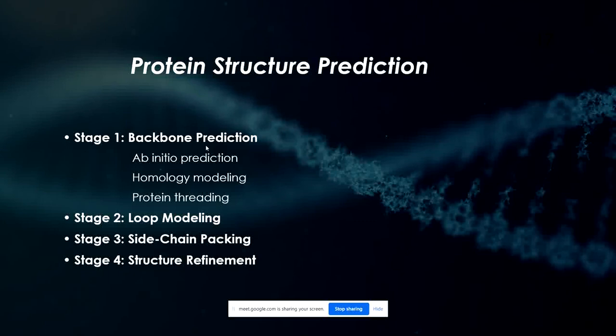Now what is ab initio prediction? Ab initio prediction means that only by looking at the physical and chemical properties of the amino acids, the server is going to predict the structure.